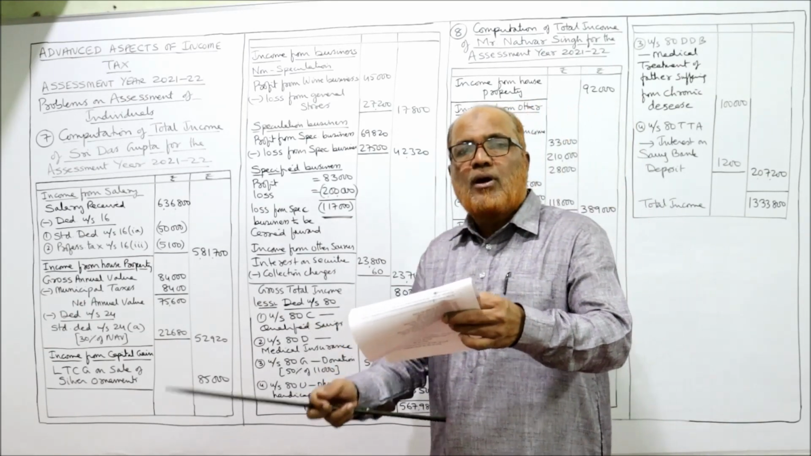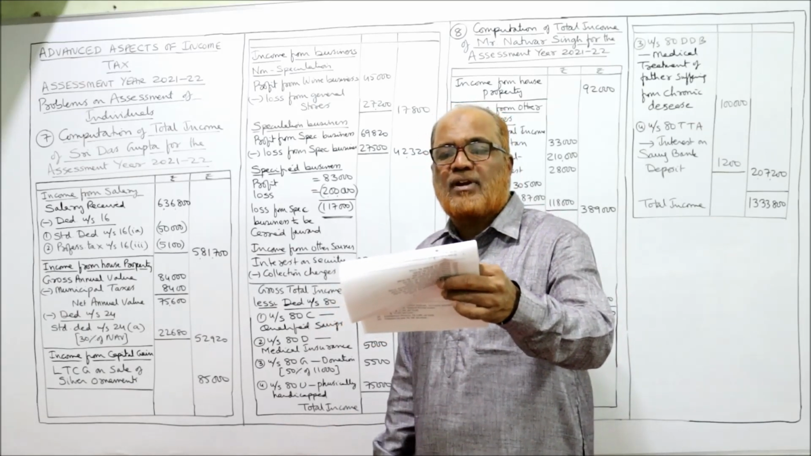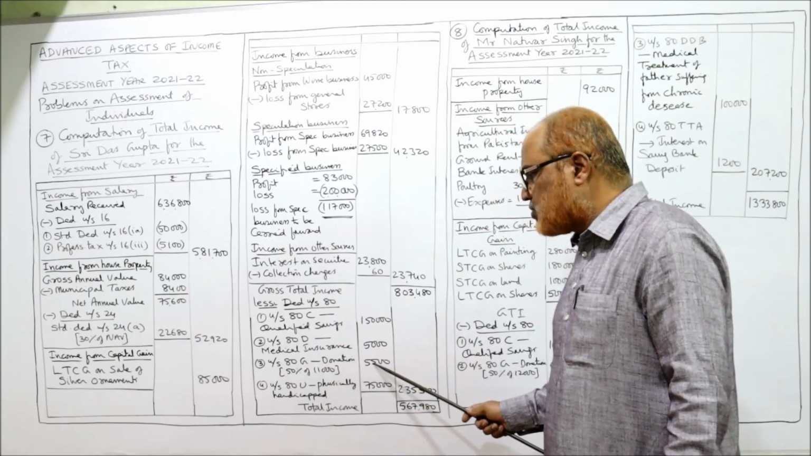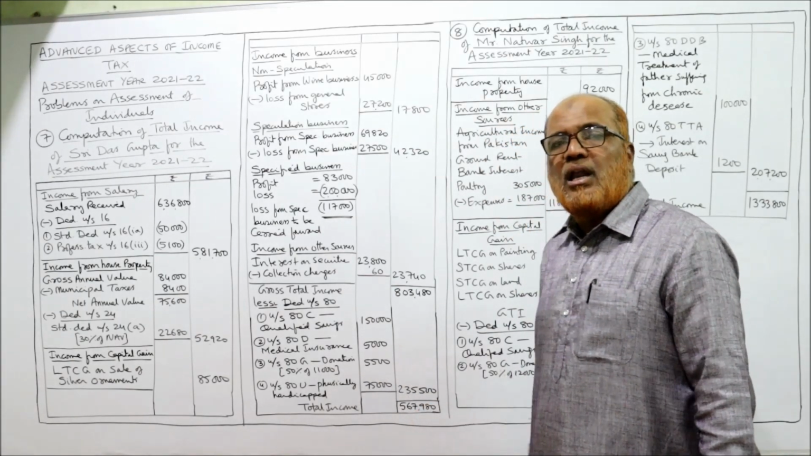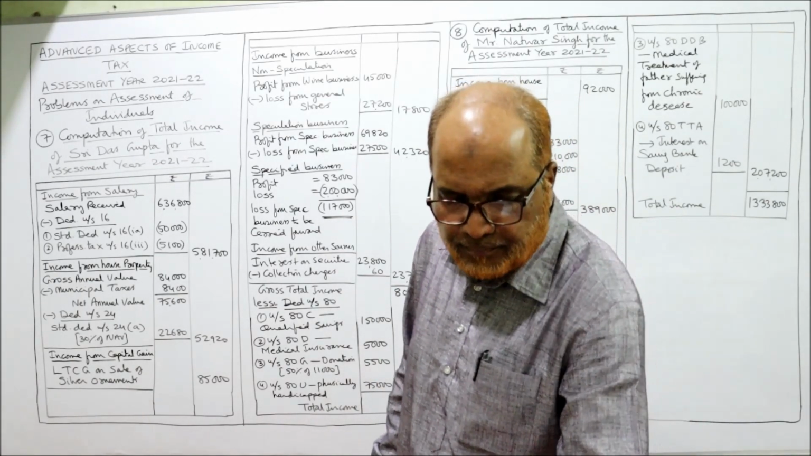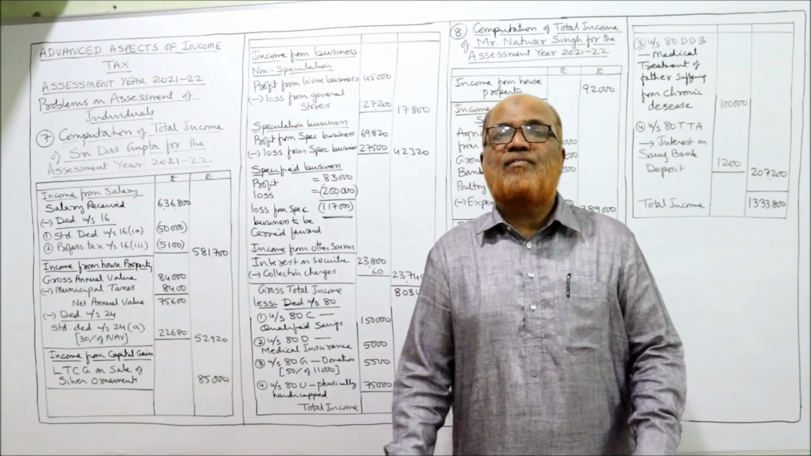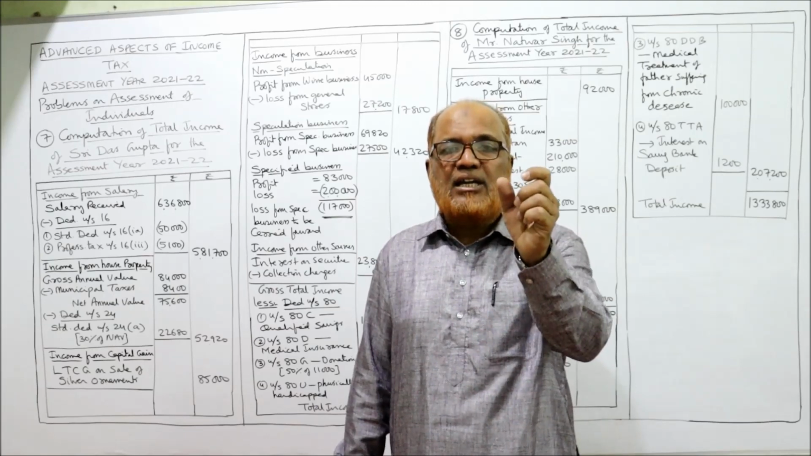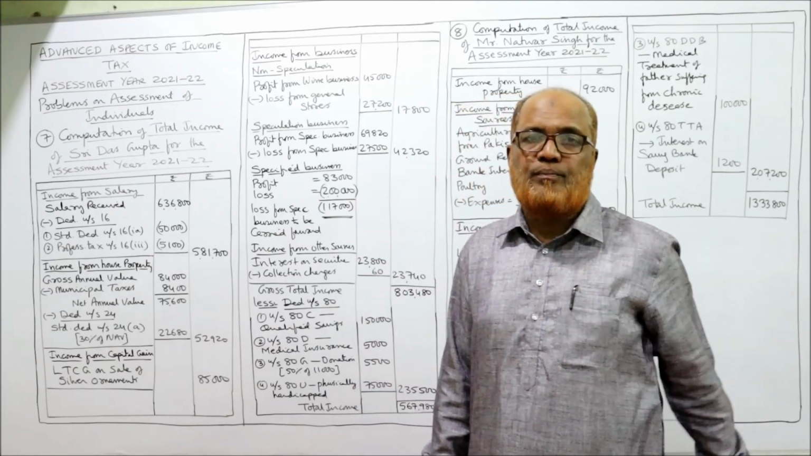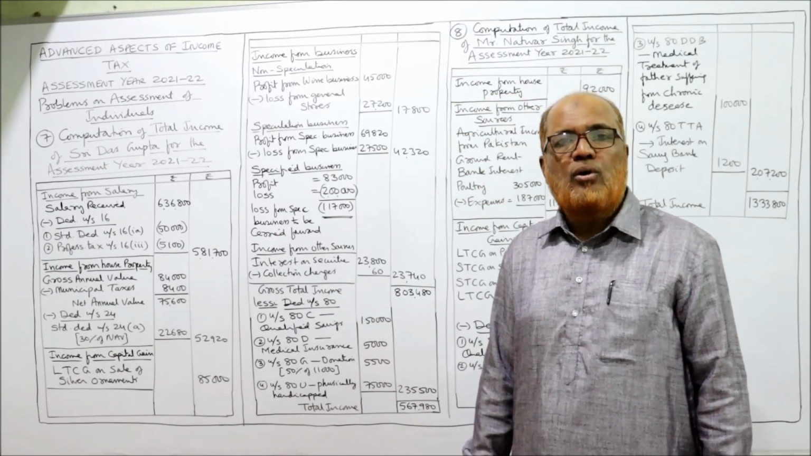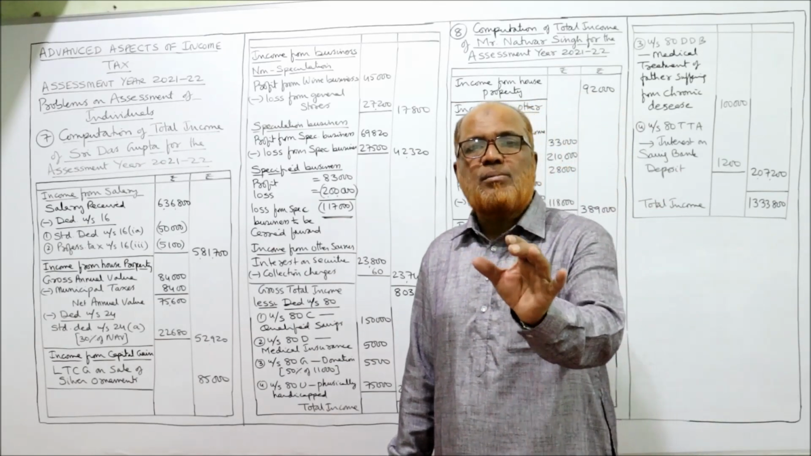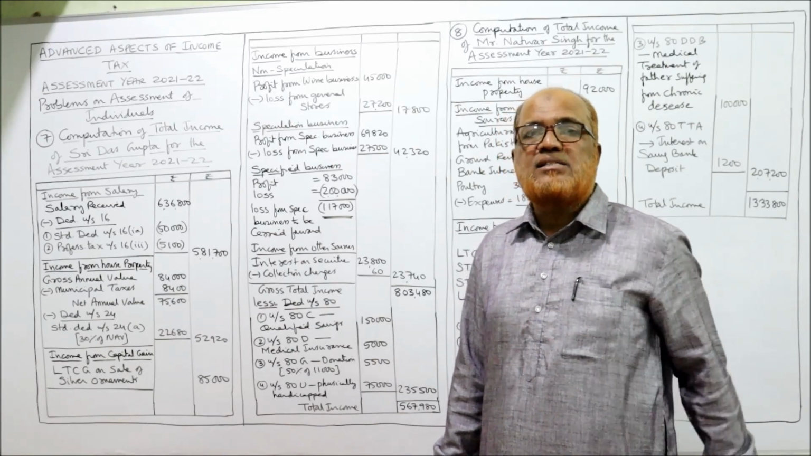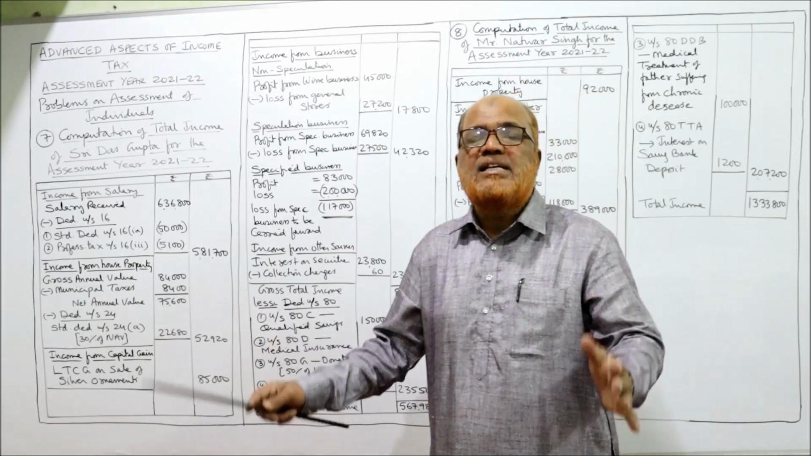Now 80G, donation under section 80G. Deduction rate 50%, directly given. So 11,000 at 50% is 5,500. That's all. Now one point is given in the problem that the assessee is a physically handicapped person. So deduction under section 80U will be allowed, for a maximum amount of 75,000, assuming that the assessee is normally disabled.